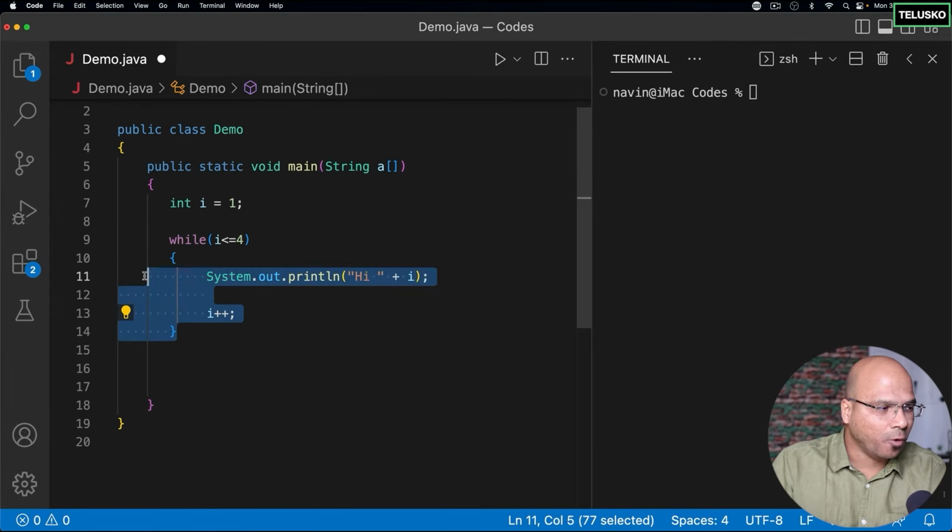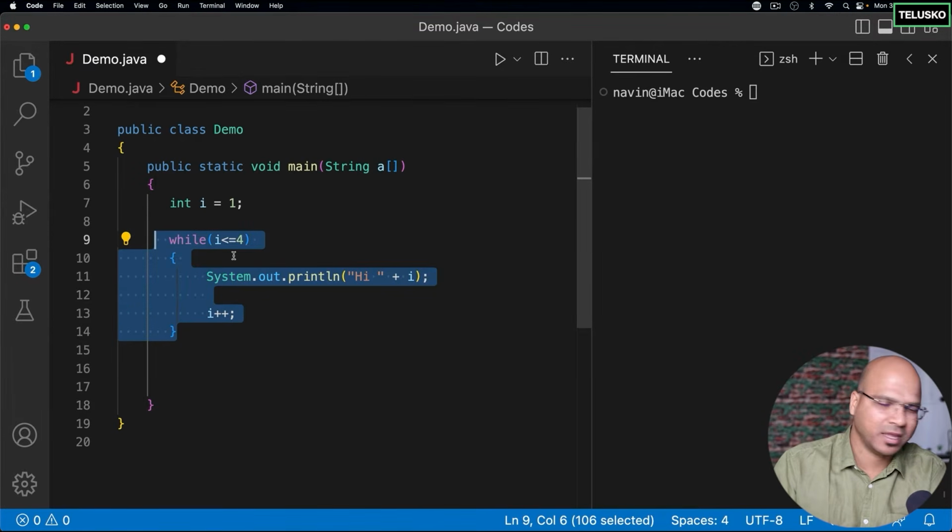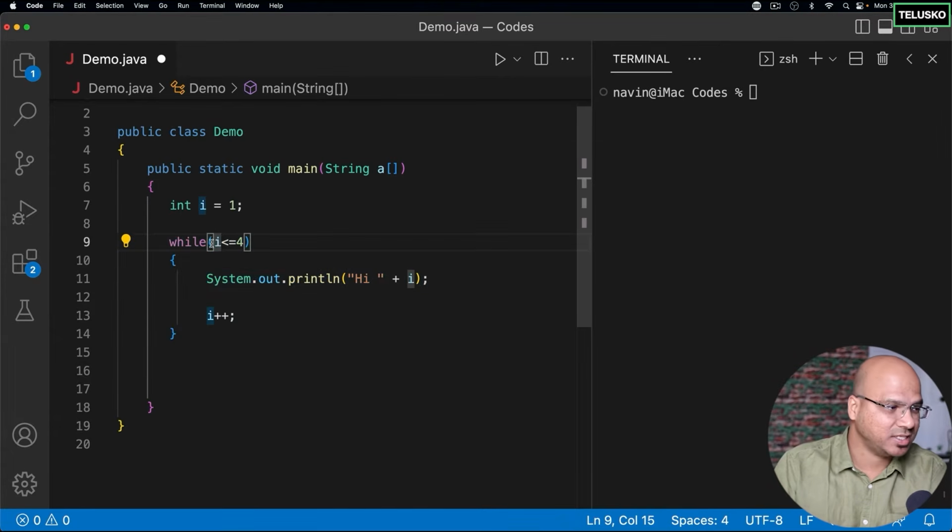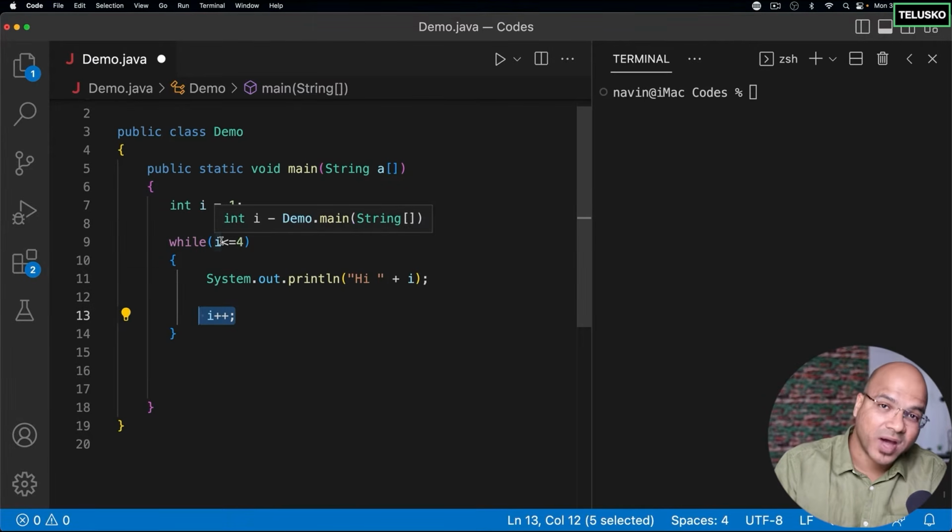What next? It will go back to the while loop and again check for the condition, because that's a while, right? It will continuously happen. It will again check, okay, the I value now is 2. So 2 is less than 4, yes, and it will continue. At the end, when the I value becomes 4, it will check 4 is less than or equal to 4, yes. It will print hi and 4 as well. So we got 4 iterations, and then it will increment the value of I to 5. It will go back here and check, is 5 less than or equal to 4? False. And that's where it will jump out of the loop.